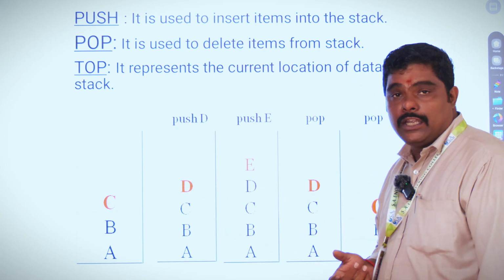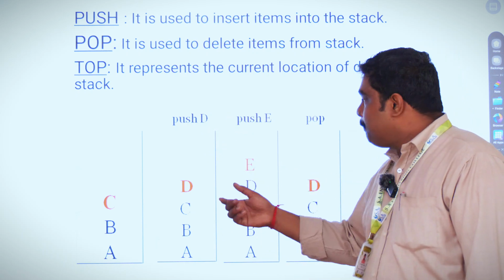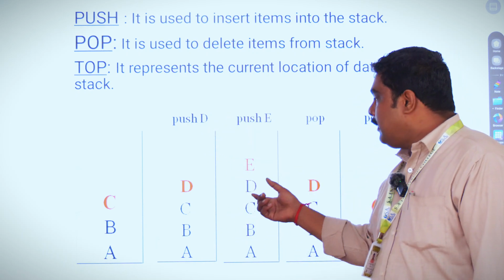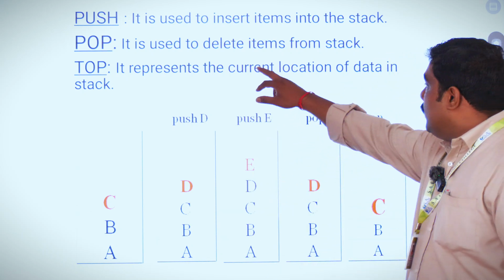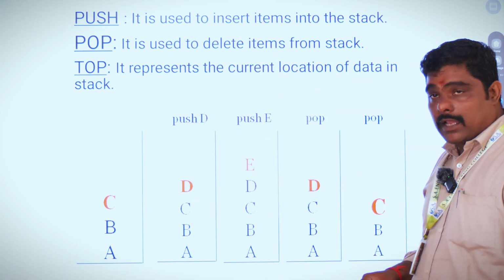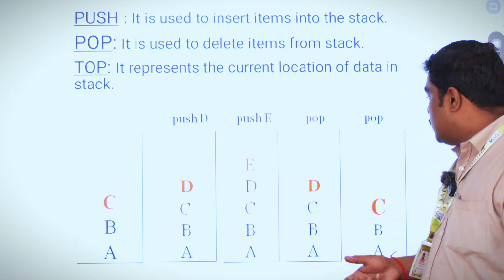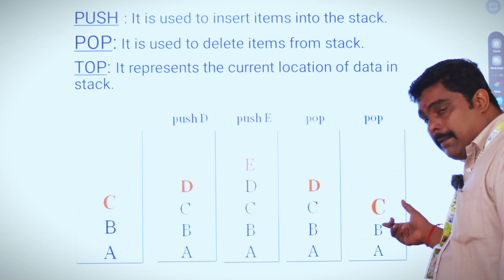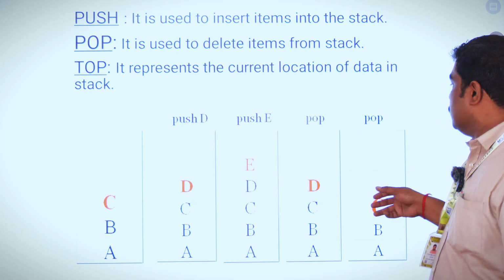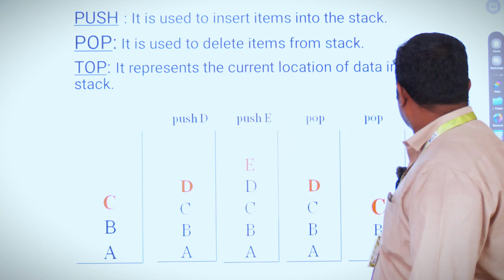To insert a new element D, we give the instruction push D, and for the next element E, push E. Pop is nothing but deleting an item from the stack. If you want to remove an item from the stack, that is pop. D is removed, and we have only A, B, C in the stack. For that, the top pointer is used.